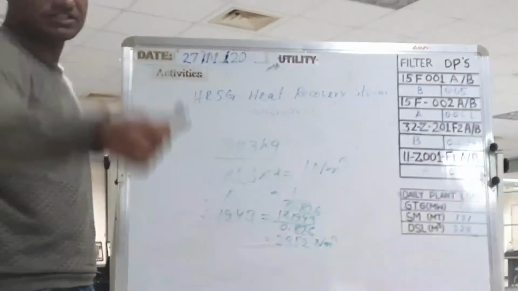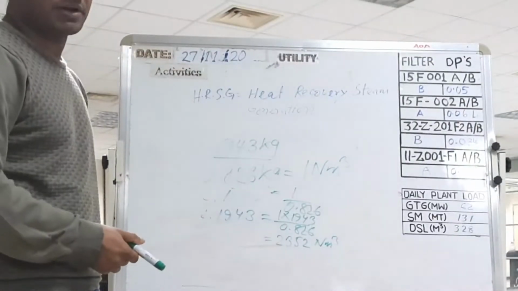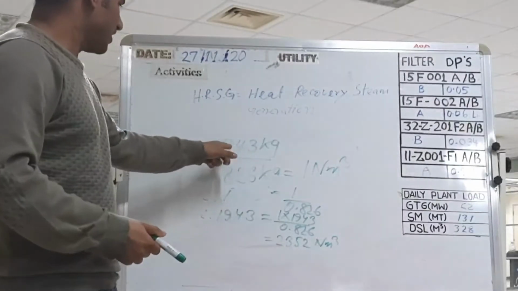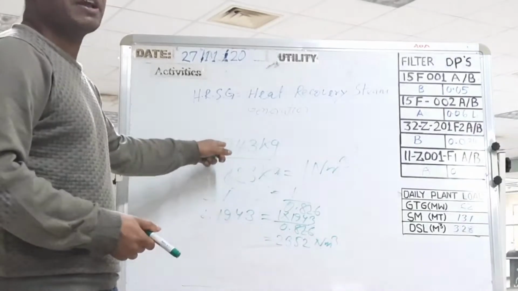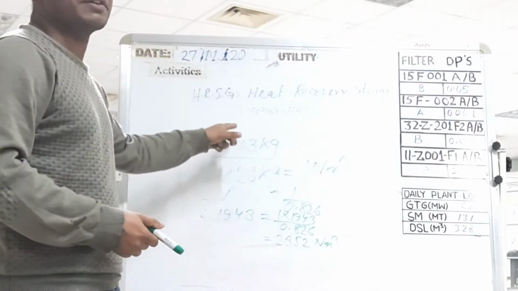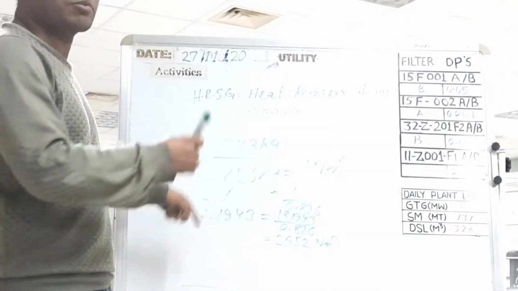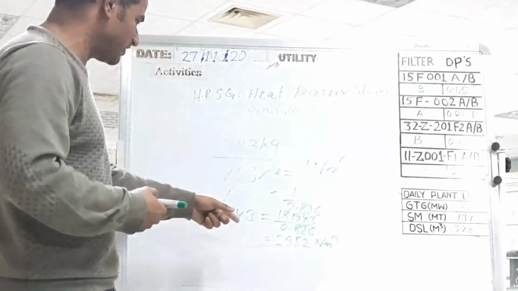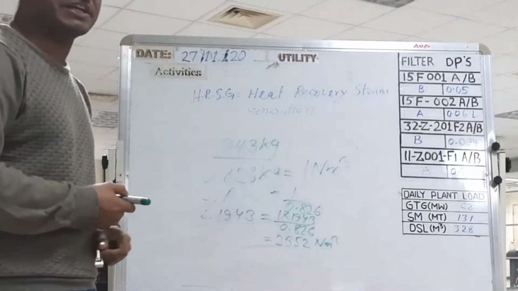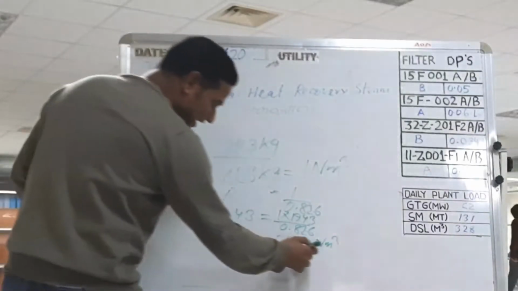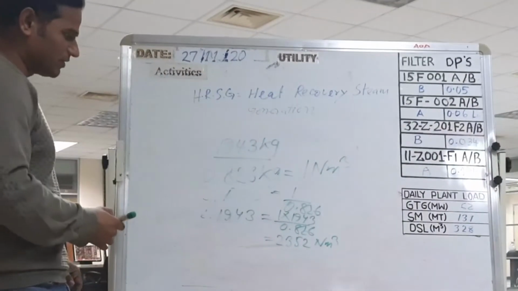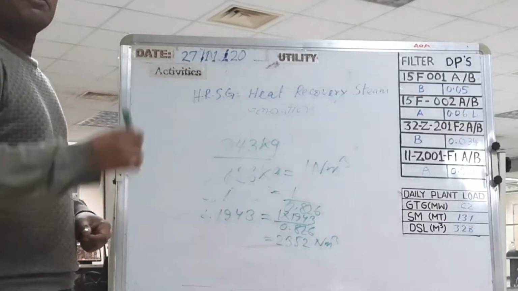Because our this unit now normal meter cube per hour. But as a design, our HRSG for 15 ton steam production, Mg required 1943 kg. If I convert it to kg to normal meter cube, that time coming 2352 normal meter cube. So 2352 normal meter cube for 15 ton steam.